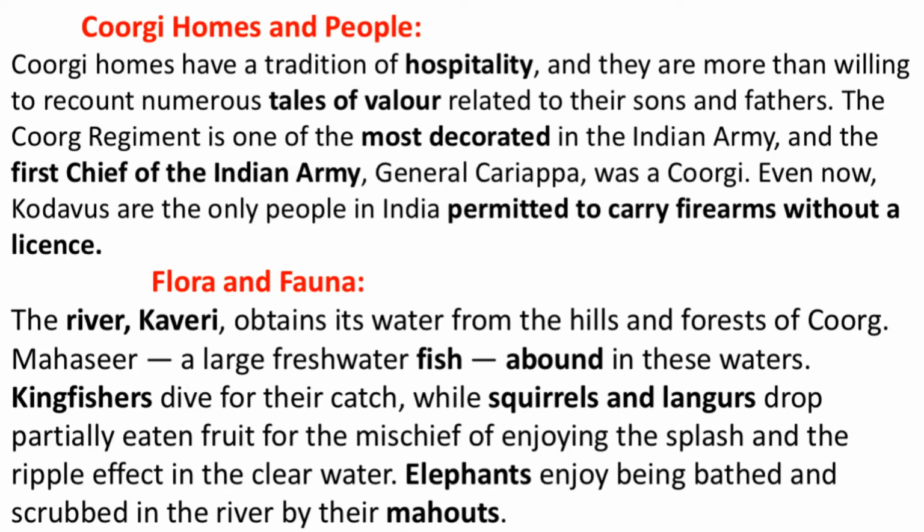Now let us talk about the plants and the animals. What was the name of the river? Yes, the river was Kaveri. Kaveri obtained its water from the hills and forests of Coorg. Mahseer, a large freshwater fish, abounds in this water. And there was one particular fish. What was the name of that fish? Mahseer. You will find that fish in large numbers. Abound means large number, plenty.